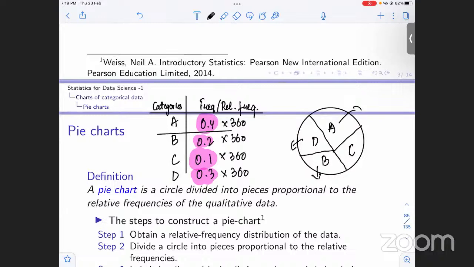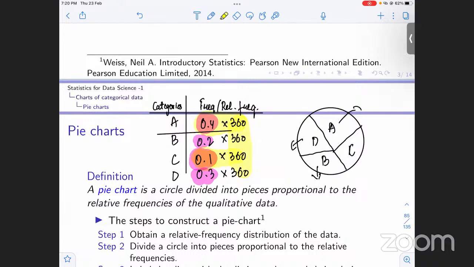So you can clearly see that this is going to be the most. 0.4 into 360, so the angle subtended by category A will be the largest. And the angle subtended by C is going to be the least, because the multiplication factor 0.1 is the least among them. 360 is constant throughout, but 0.1 is the least, so when we multiply it, it will be the least angle.